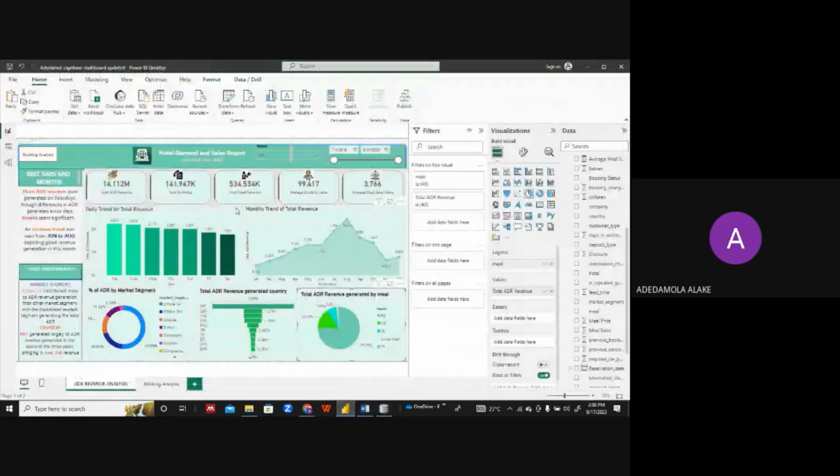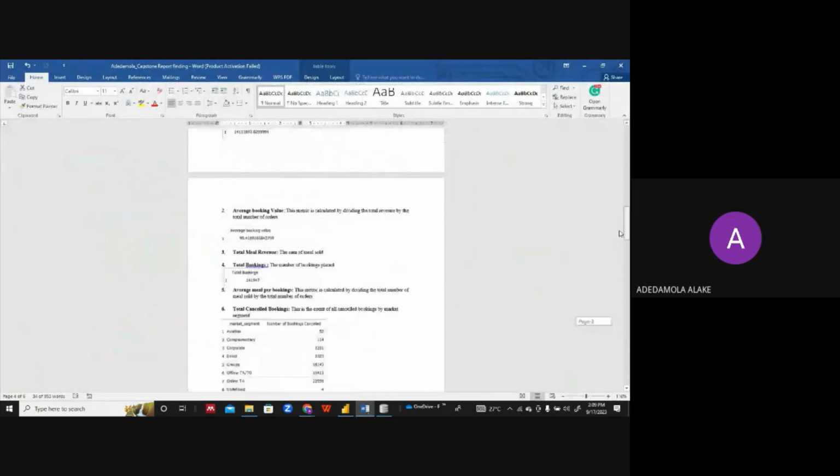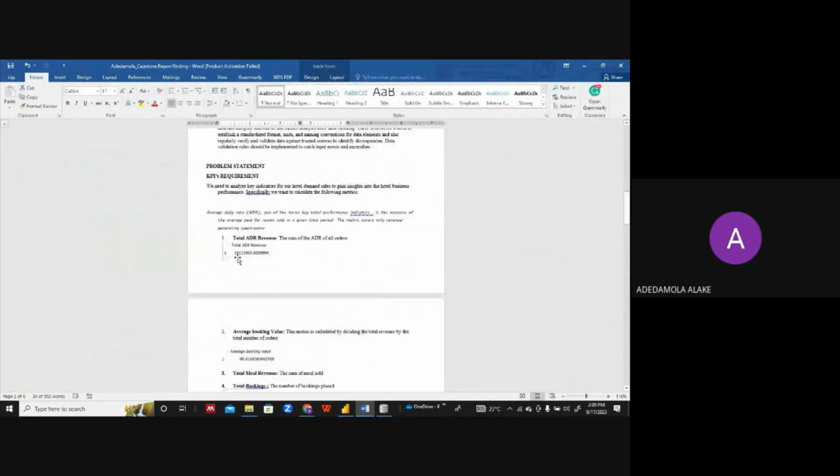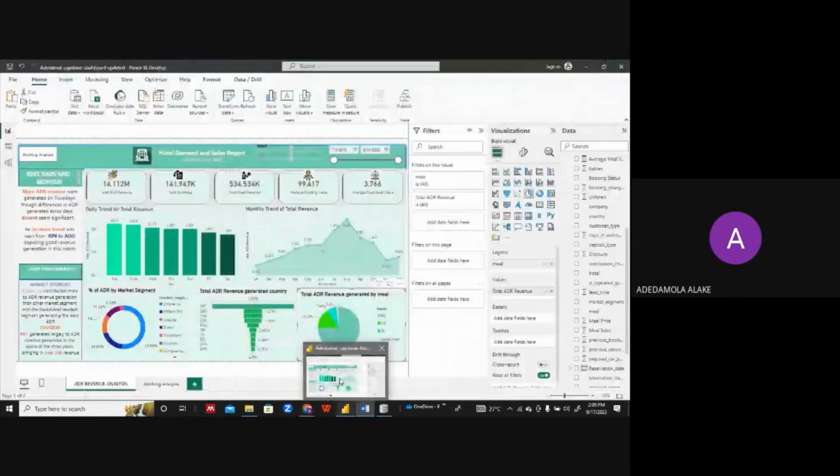Yes, so this is my dashboard. Here now, these are the KPIs, and we can see that the total revenue generated here is 14.112 million. If we look at the feedback gotten from SQL, you can see that the feedback is consistent. That's 14.1193 million. So it shows that our dashboard is connected and in line with the feedback being gotten from the SQL.